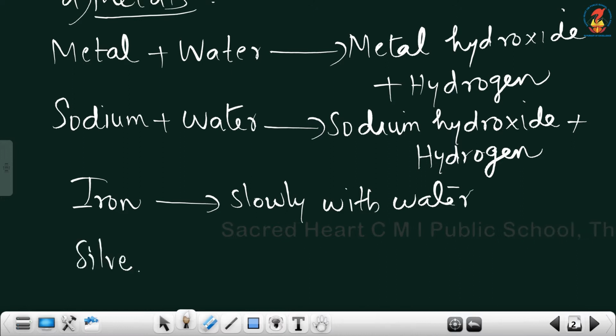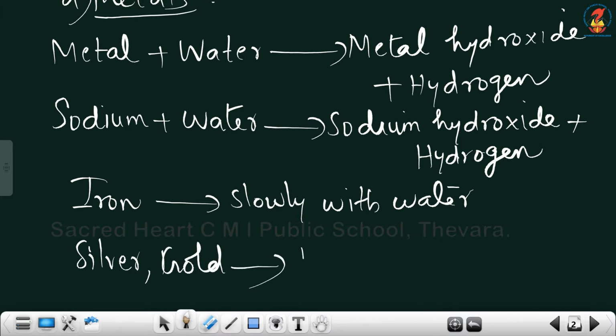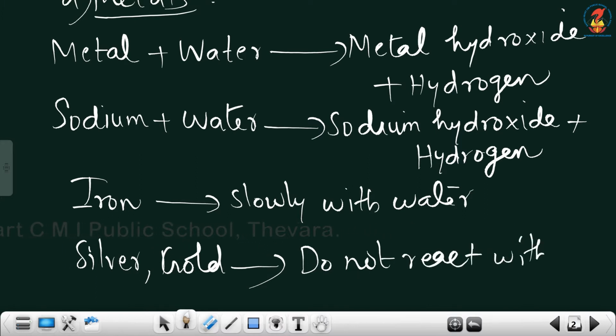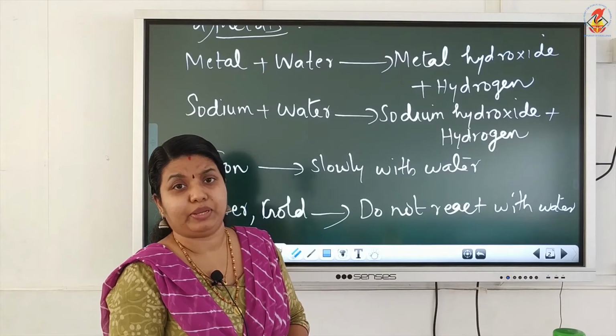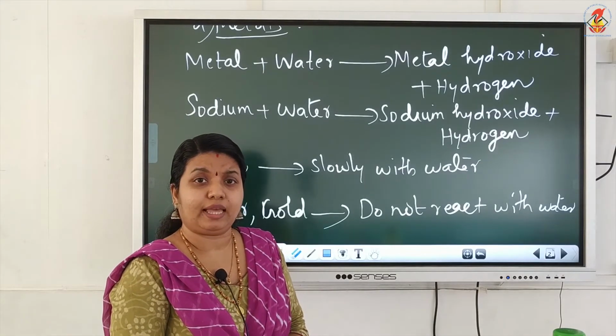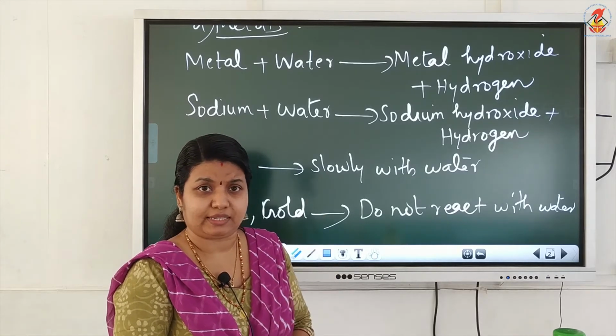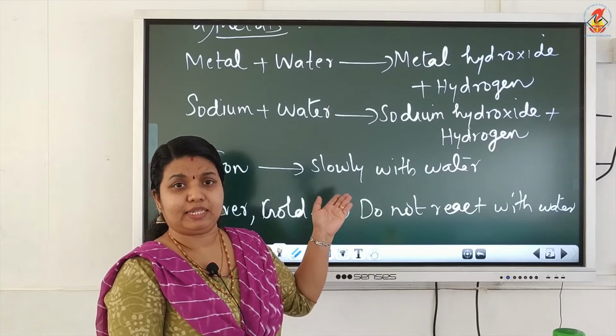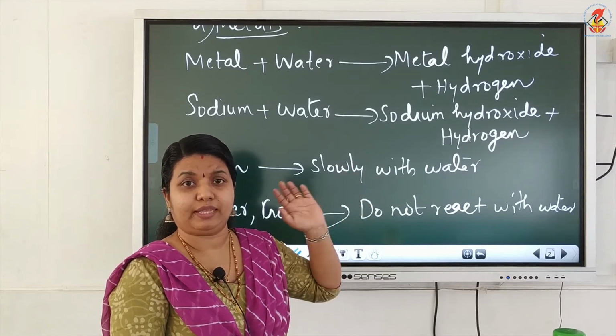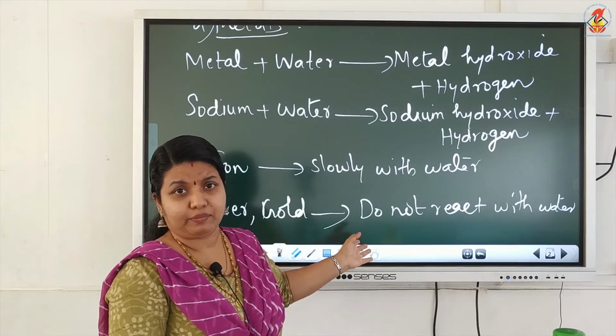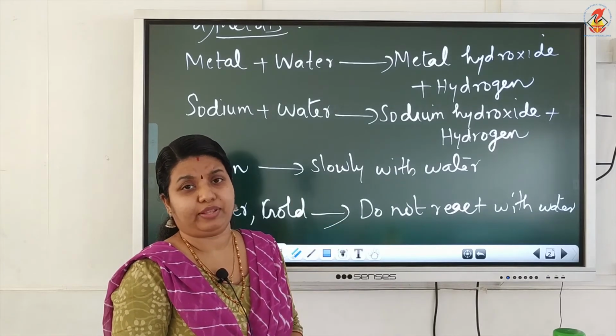Now towards the end of the series, towards the bottom of the series, you can see metals like silver and gold. They are least reactive metals. They do not react with water. No reaction with water. So we can predict their reaction with water, the rate with which they react with water, based on the reactivity series. Highly reactive metals have vigorous or violent reaction. As you move down the series, reactivity decreases, rate of reaction decreases, and metals like iron will react slowly with water, whereas towards the end of the series, gold, silver, etc., do not react with water.